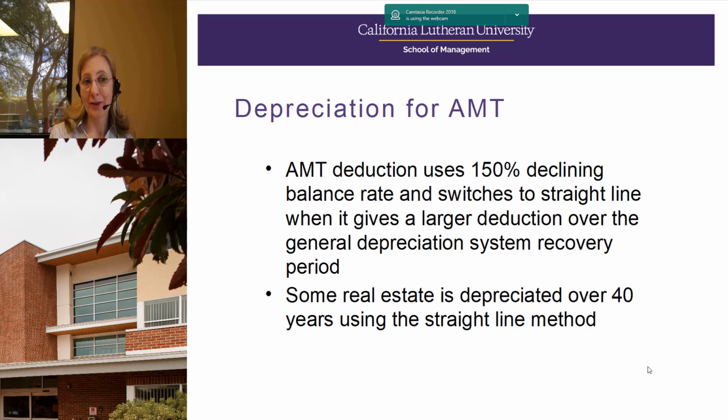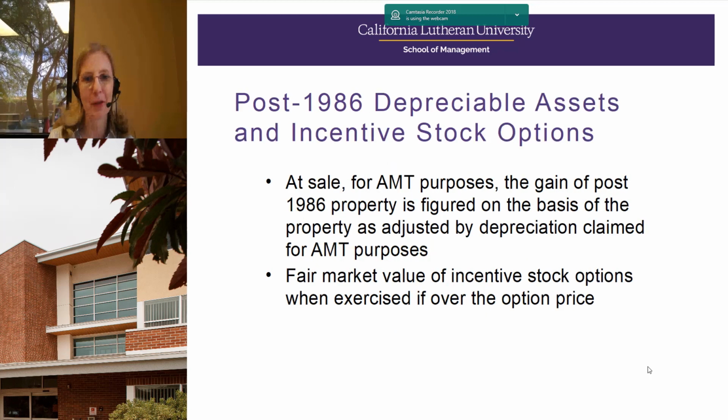So those are some less common adjustments. Of course, people who have rental real estate are going to see these adjustments, but not everybody has rental real estate or K-1 investments.